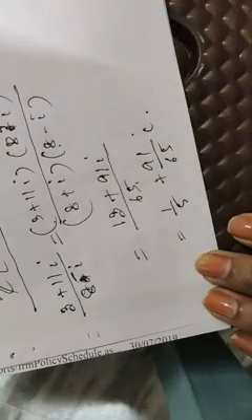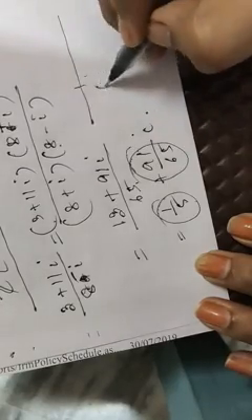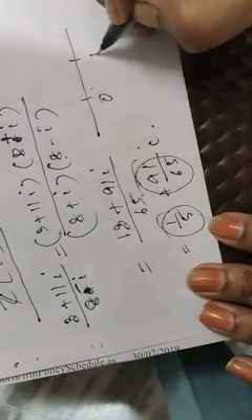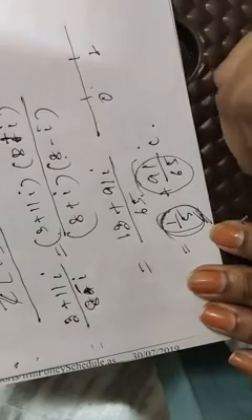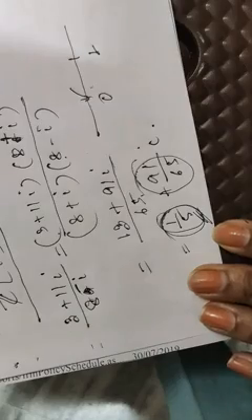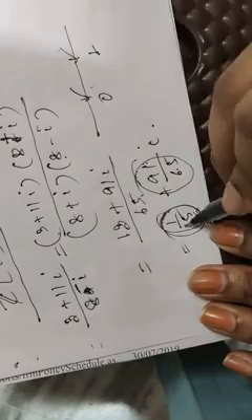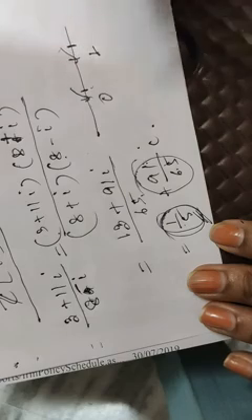Now draw these two rational numbers over the integer line, 0 and 1. What is the nearest integer of 1 by 5? It is 0. And what is the nearest integer of 91 by 65? It is 1. If you plot them, this will look like here and this will look like here.